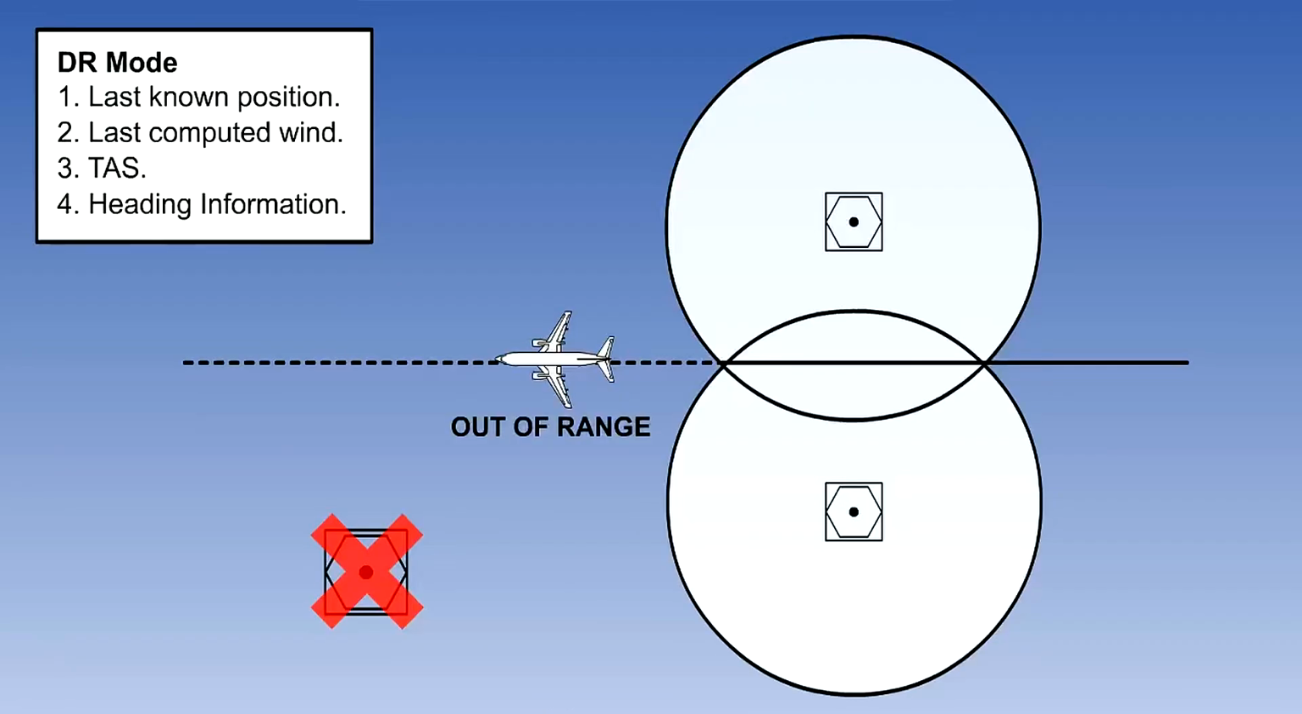If out of range of VOR DME stations, the system reverts to dead reckoning or DR mode, where it updates the position by means of IRS and GPS information if incorporated, or last computed wind, true airspeed and heading information if not. Operation in this mode is time limited.